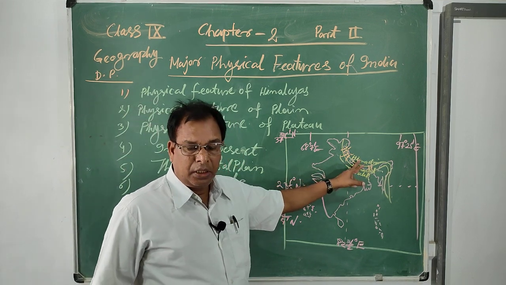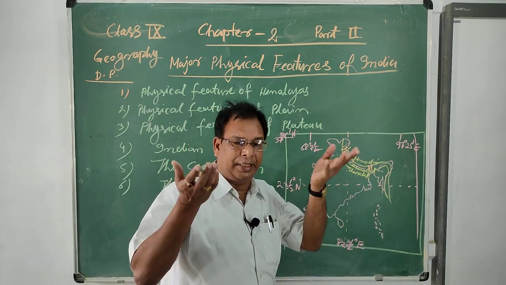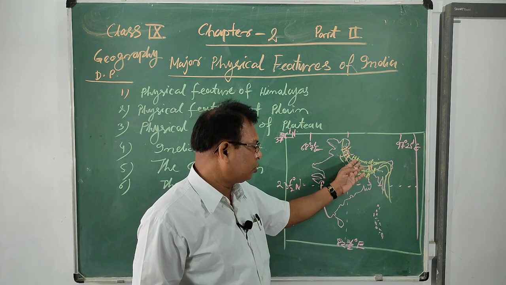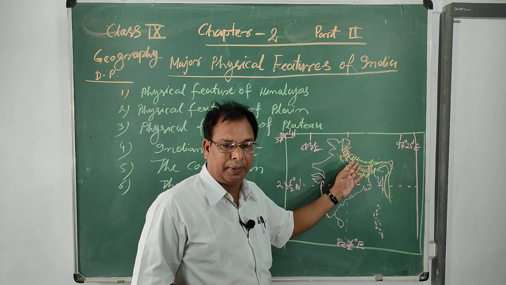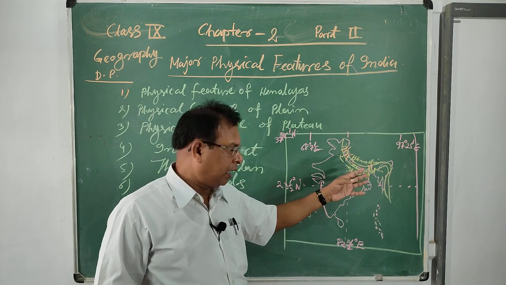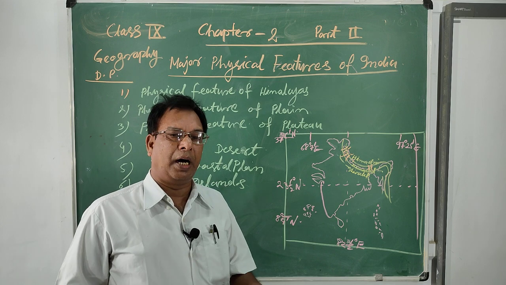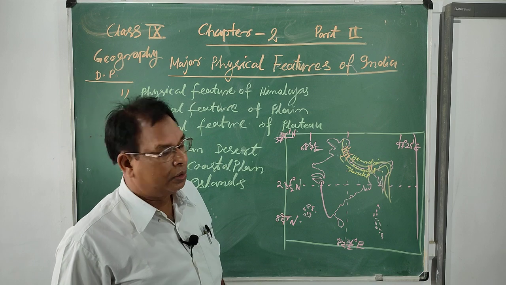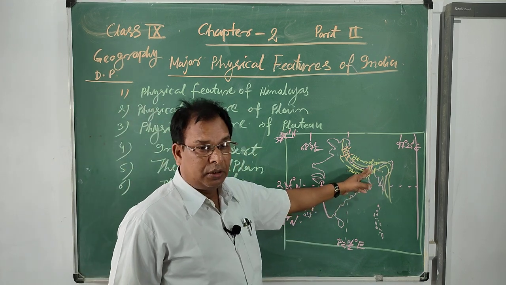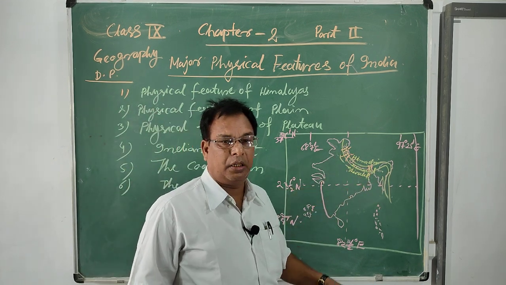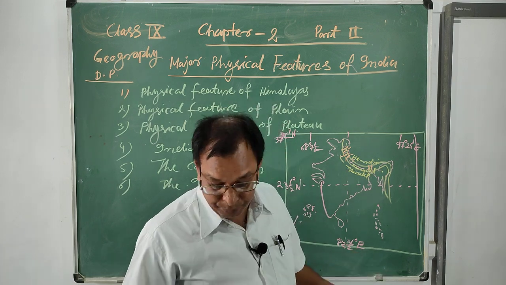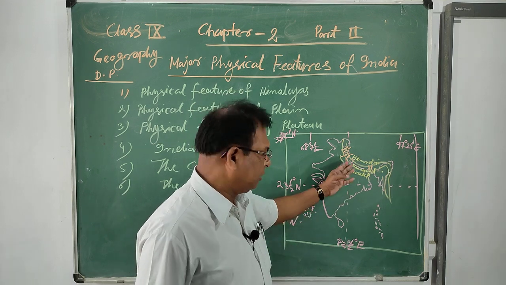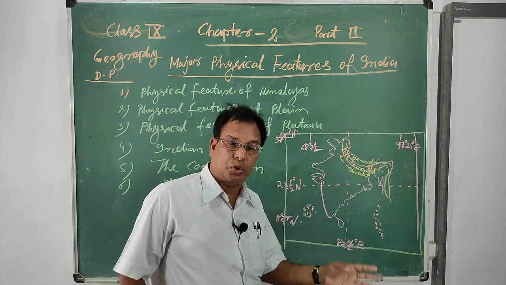Now, Himadri. Himadri is the greatest part of the Himalayan regions, and it has many peaks found there. Under these peaks, you have also studied Mount Everest, Kanchenjunga, Dhaulagiri, Nanda Devi, and Kamet, etc., which are also names of the peaks found in the Himalayan region.